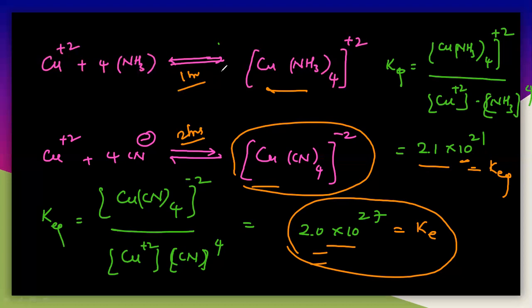So what is the dissociation constant? Association is this one. What is dissociation? The reverse, the reciprocal of the equilibrium constant, is called the dissociation constant. If you write the opposite of this, you will get the dissociation constant.